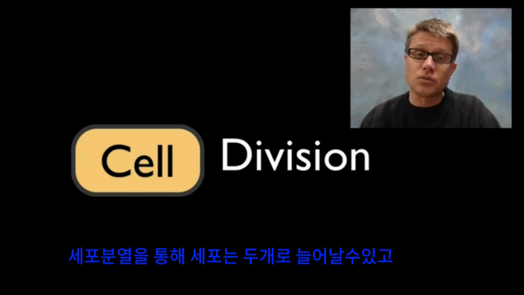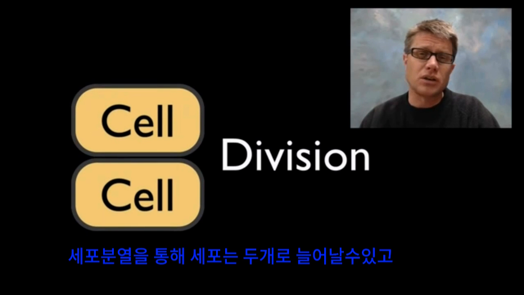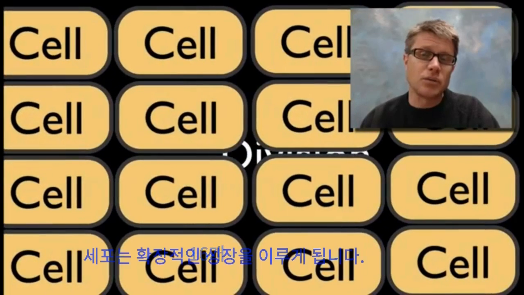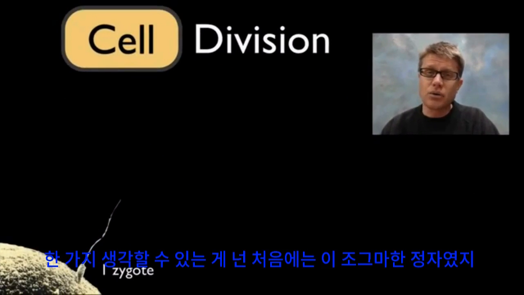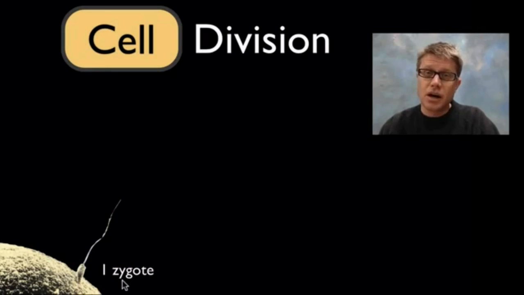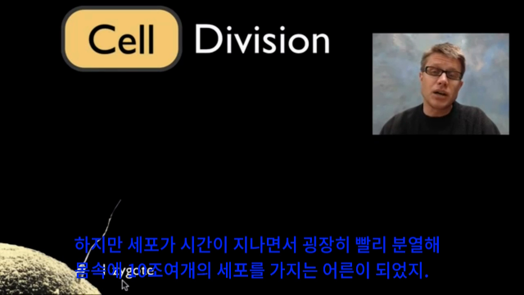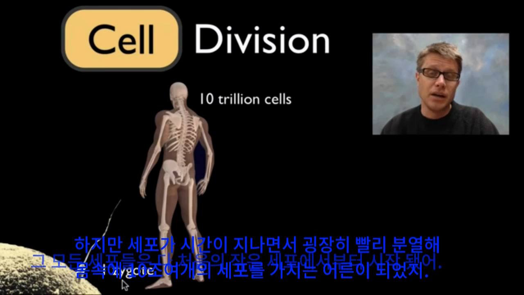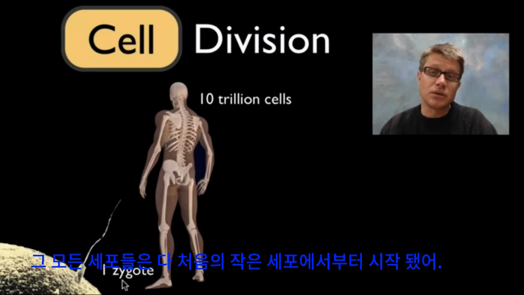And through cell division, one cell can become 2, which can quickly become 4, and then 8, and then 16, and so we get exponential growth in cells. And to give you an idea how quickly this goes, you started life as one fertilized egg, or one zygote. But those were quickly dividing over time, and it eventually created an adult that's going to have around 10 trillion cells inside your body. And they all came from that original cell.